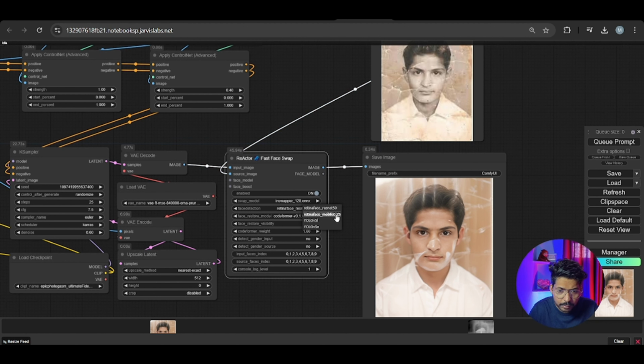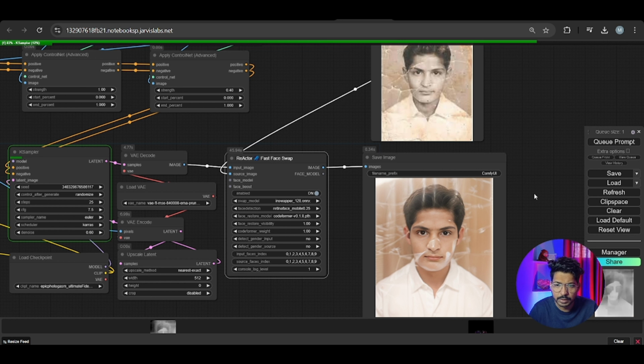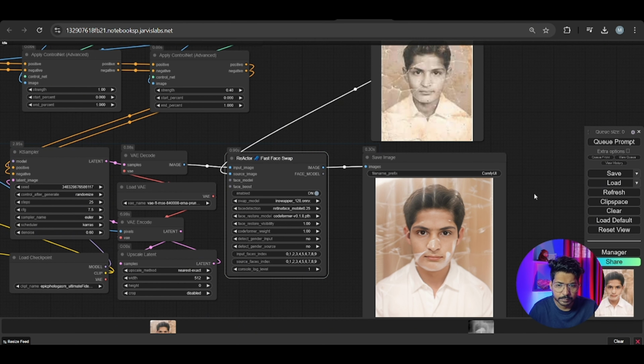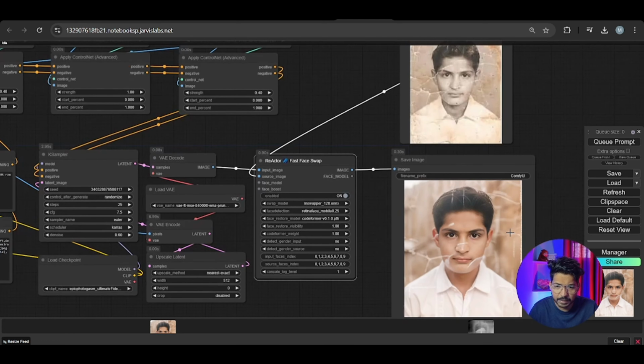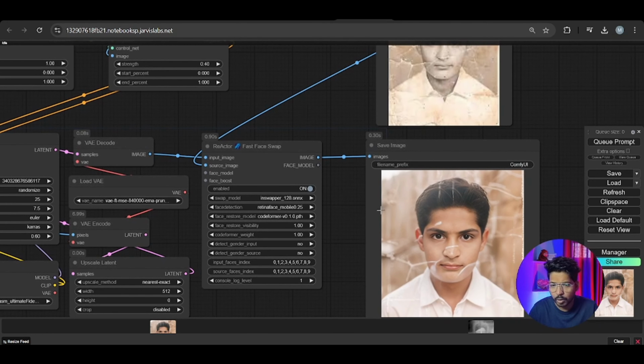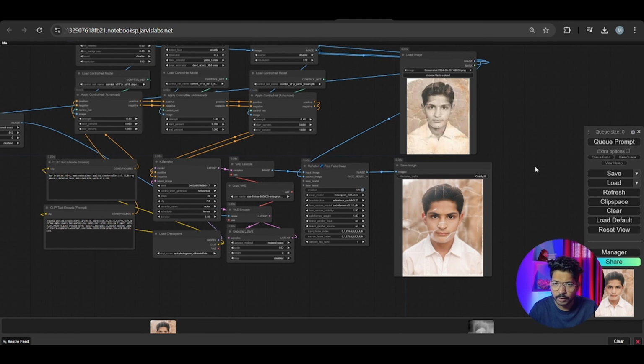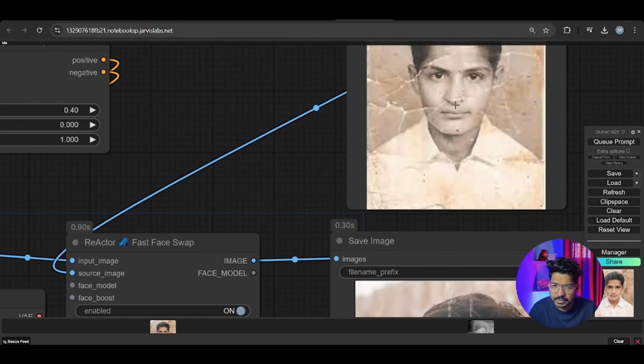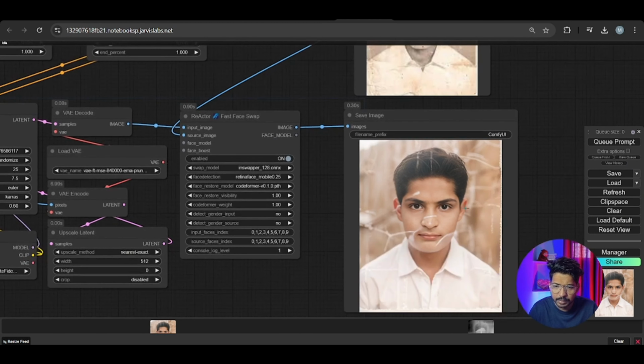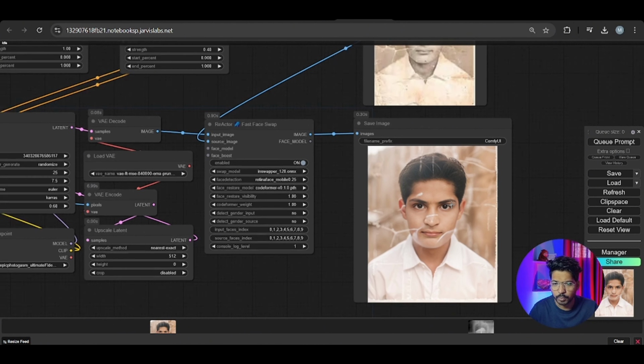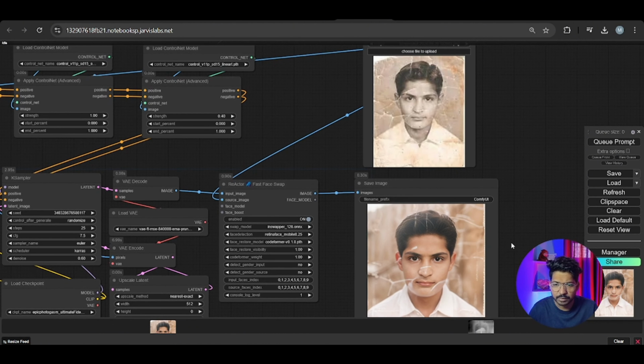This one is 15. Use a different model. Let's see this one. Okay, it's better than before. You can play with the models and check the outputs for a clear output. Basically, the lines are coming like that, but it will give us a better output than the previous one.